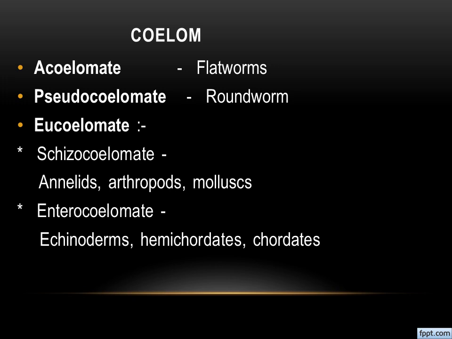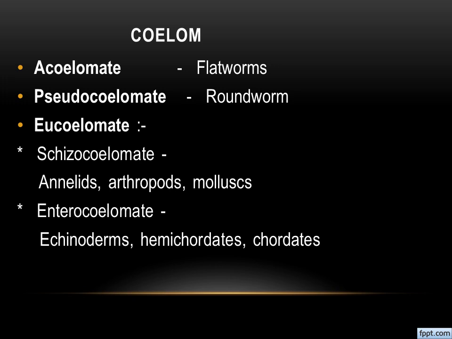The third one is eucoelomate, meaning a real coelom. Here the coelom is formed from the mesodermal layer, so there will be a cavity between the body wall and the digestive system, right? This is classified into two subclasses, schizocoelomates and enterocoelomates, as per the formation of the coelom.